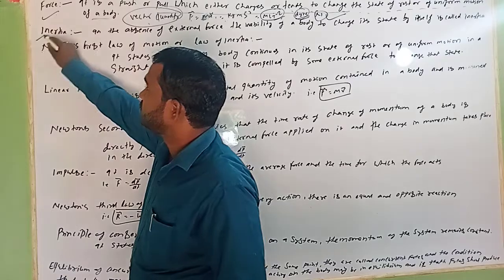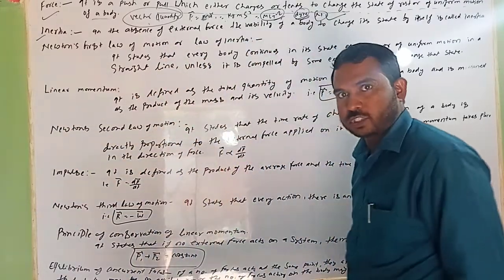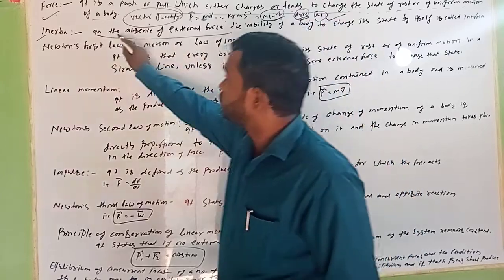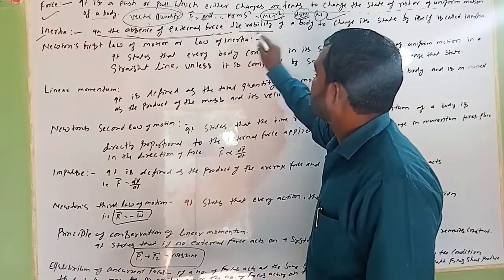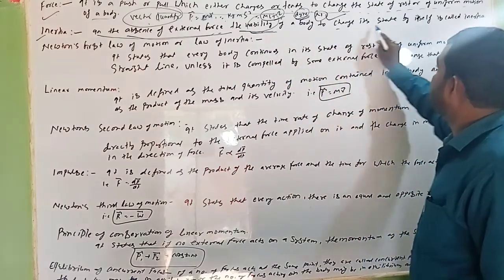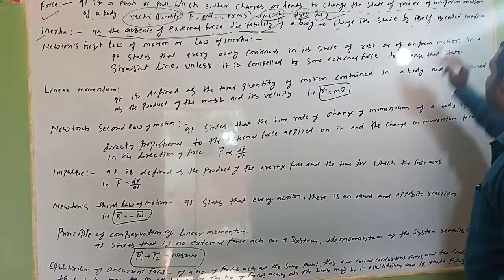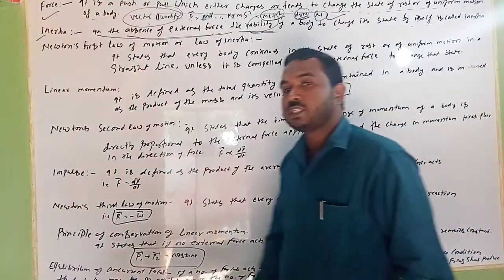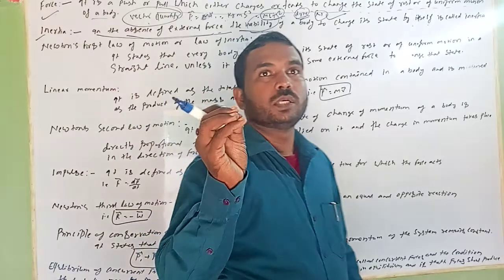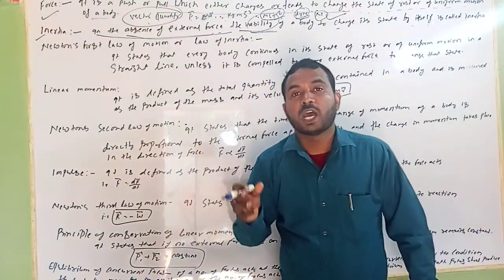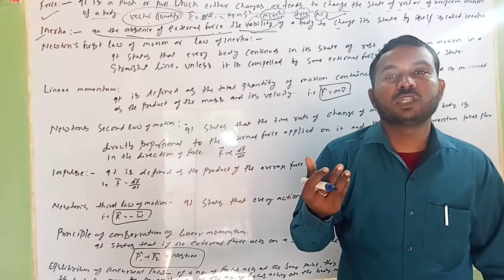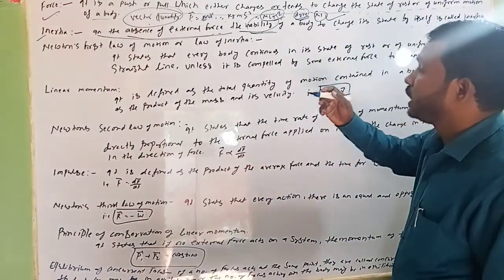Now we have inertia. Inertia means inherent force. In the absence of external force, the inability of a body to change its state by itself is called inertia. Already I have discussed that. Suppose you have seen a cyclone, a storm, the heavy or fast flow of air. At that time you can observe inertia.